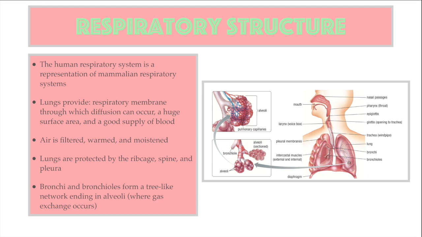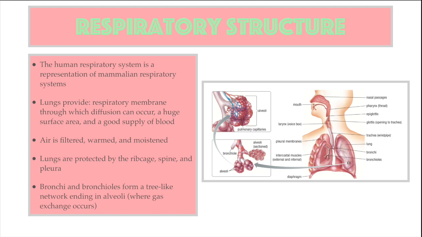The walls of the trachea are lined with mucus-producing cells and cilia, which act as additional protection and prevent foreign material from entering the lungs. The mucus is a sticky material that traps airborne particles, while the cilia use wave-like motions to sweep trapped material upwards, where it can be swallowed or expelled by coughing and sneezing. The trachea branches into two bronchi, each connecting to a lung. The lungs are easily damaged, but the ribcage, spine, and pleura protect them from harm.